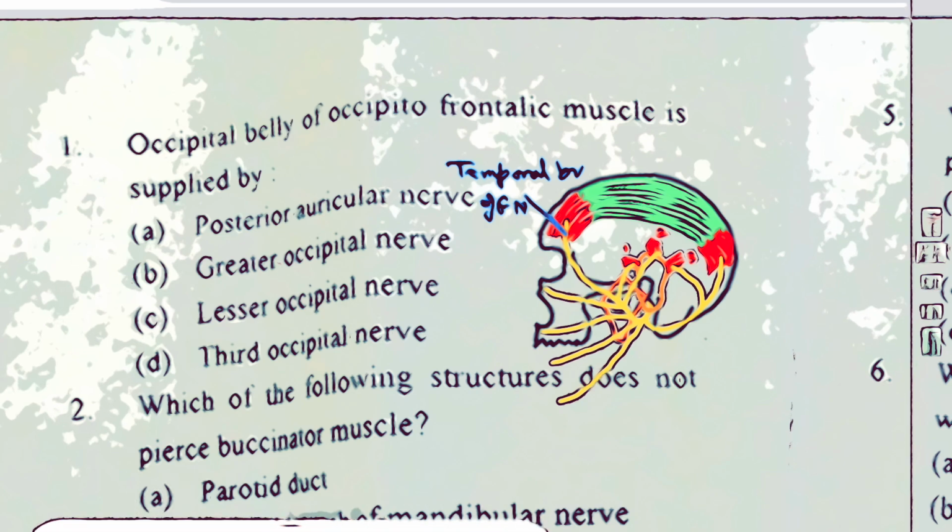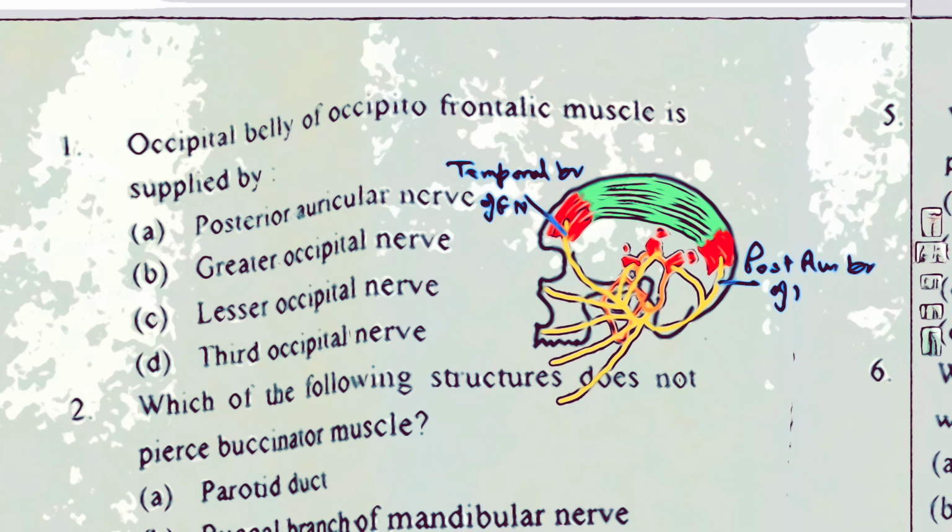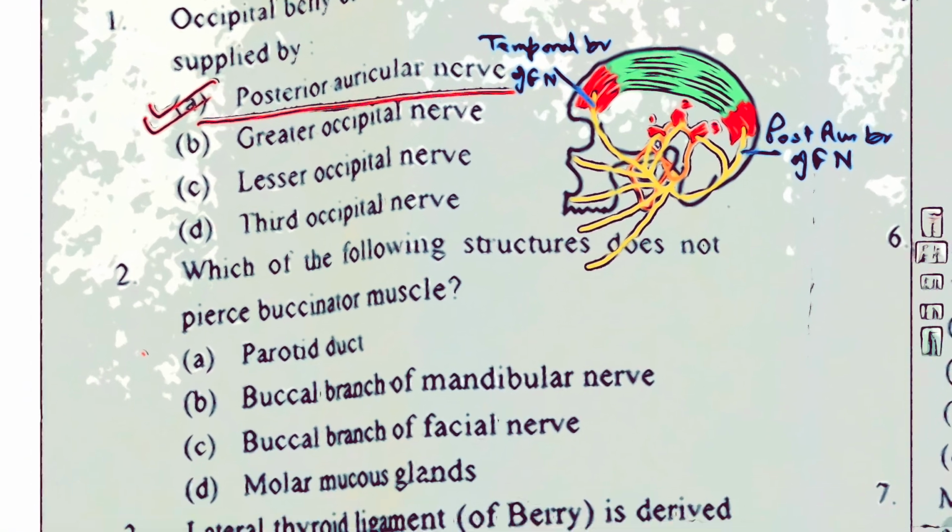So the occipital bellies here you can see they are innervated by posterior auricular branch of facial nerve. This also supplies the auricularis posterior muscle. So the answer here is occipital belly of occipitofrontalis muscle is supplied by posterior auricular nerve, which is a branch of facial nerve. Let's move to the next question now.